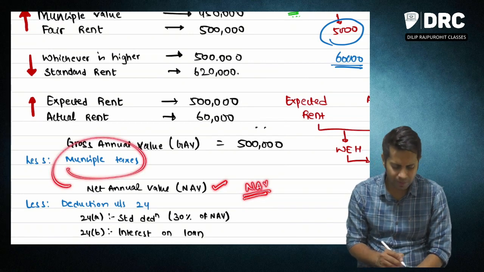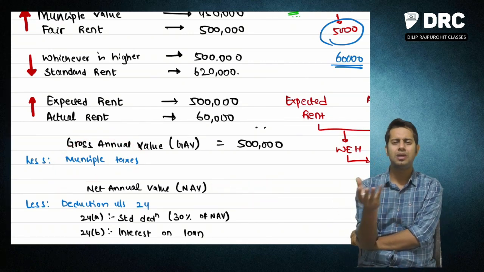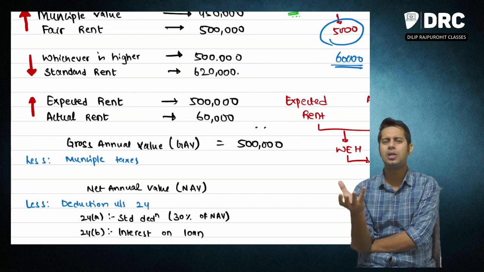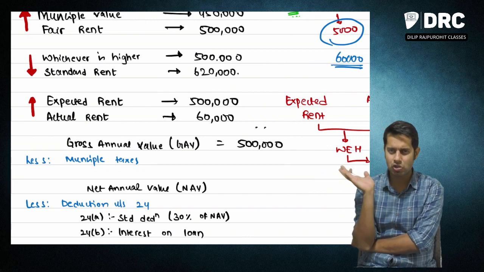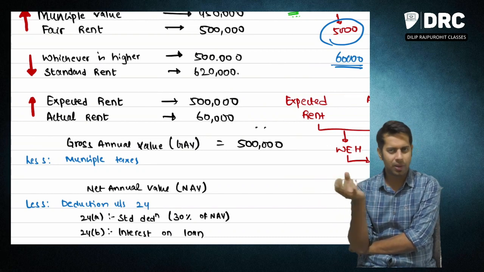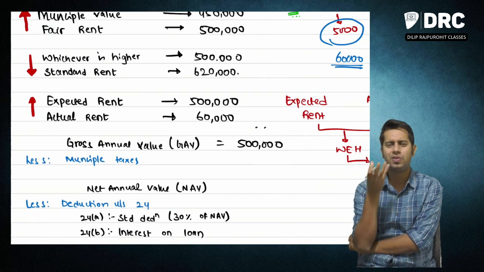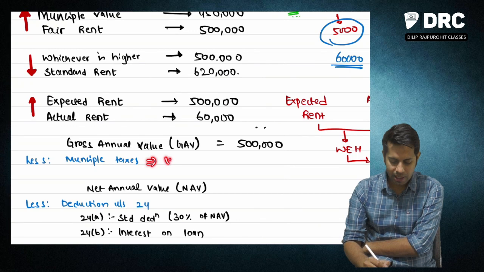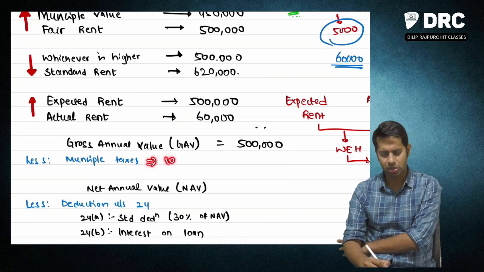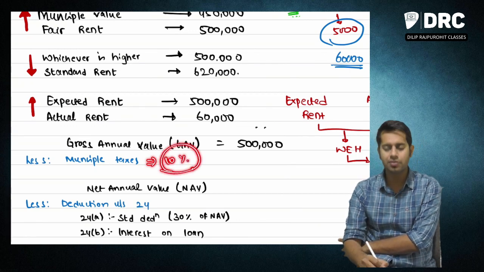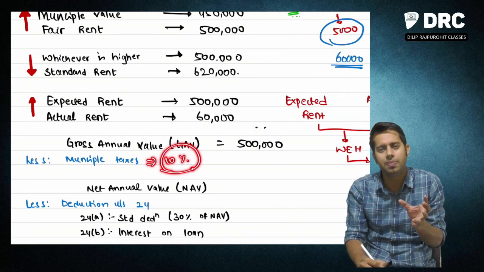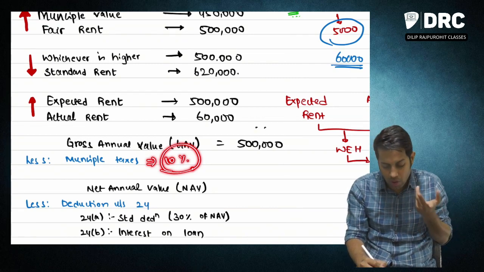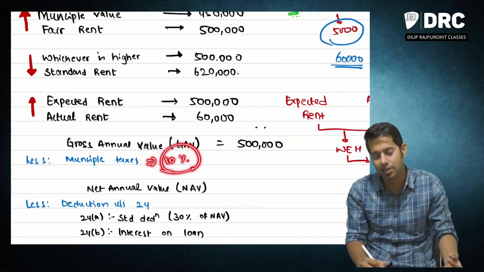Sir, what is this municipal tax? Municipal tax is nothing but the property tax, house tax, local tax, etc., which you are going to pay on this property. Basically, in simple words, it is the property tax. Normally, if municipal tax is given in percentage format in the question, say the question says municipal tax is 10%, then sir, on what amount should I take this 10%?